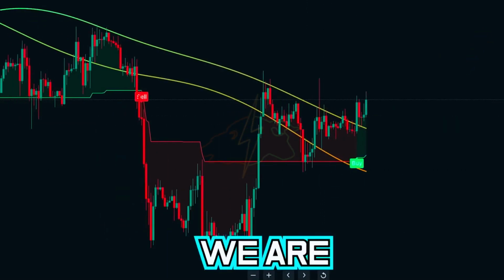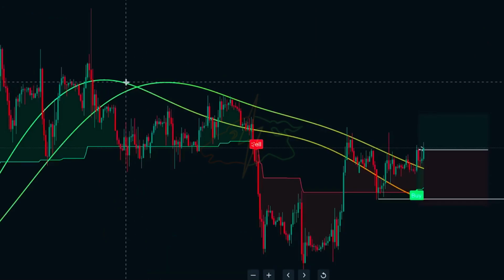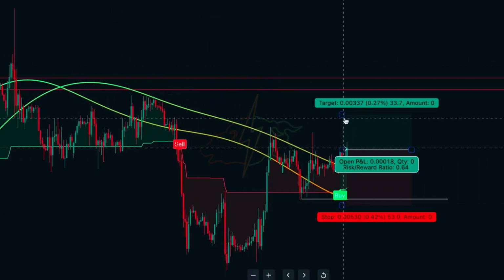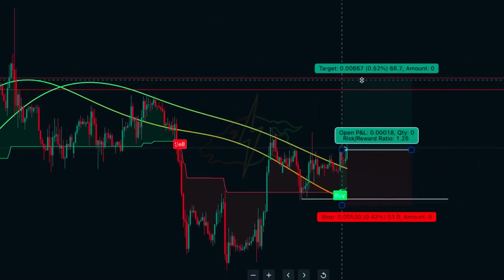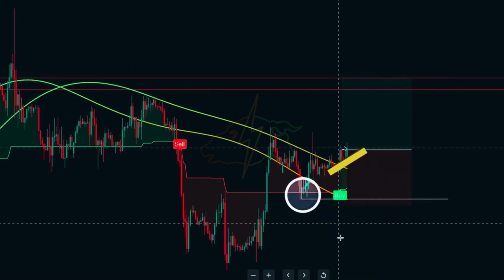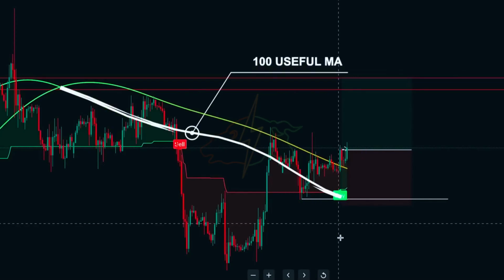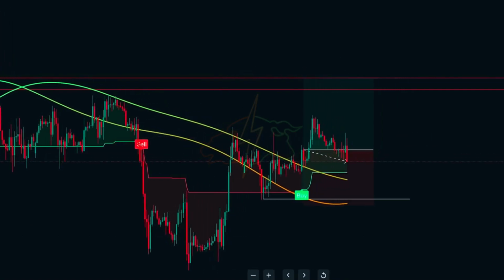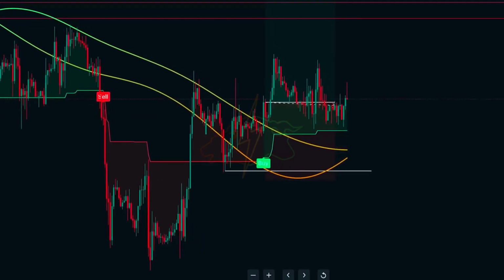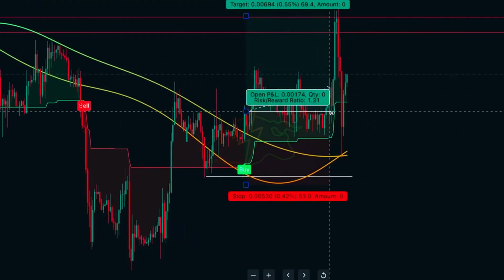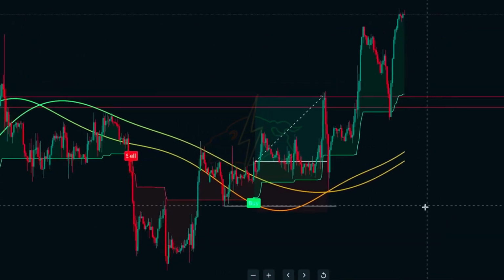This is exactly what we are looking for. We can also mark this recent level of consolidation based on this crossing point to tighten stops once price gets to this level, as it could reject. We can execute buys. Keep stops below this recent swing low. The 100 period useful MA can be used as a trailing stop for entries. So once this trade is running and gets to this consolidation level, I can move stops to break even, but beyond this point I can trail my stops using the 100 useful MA.